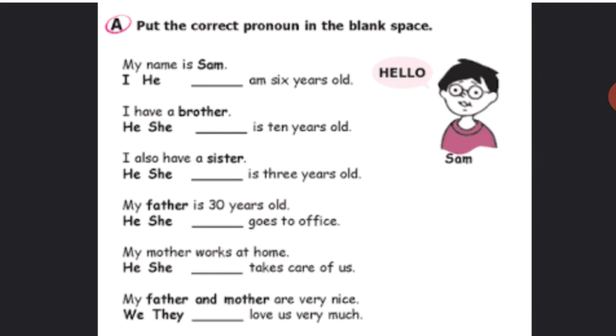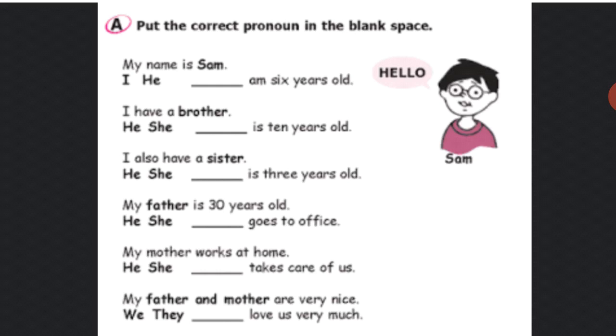I have a brother. Dash is 10 years old. Choose the answer, he or she. Yes, the answer is he, because brother is male and masculine gender is he here.